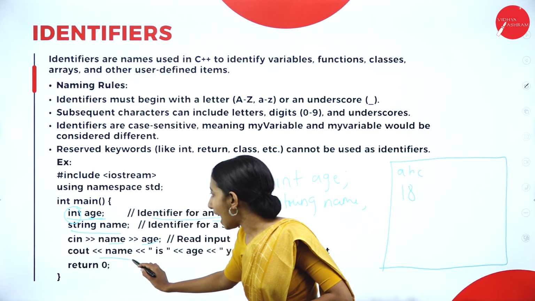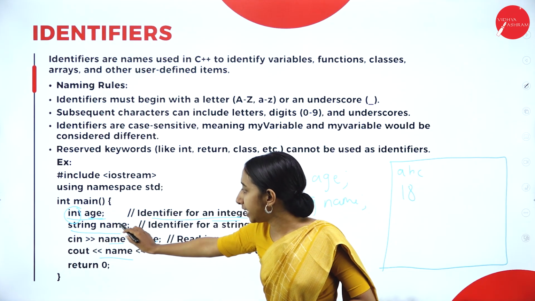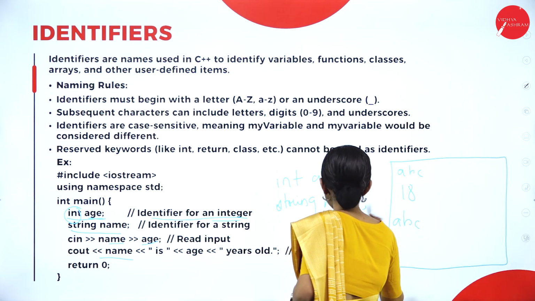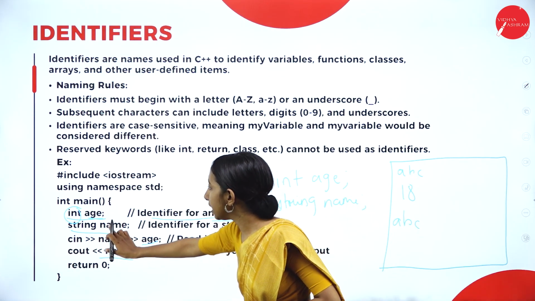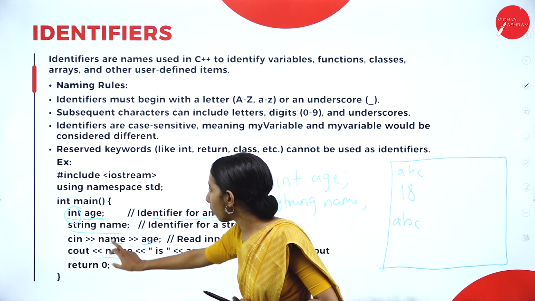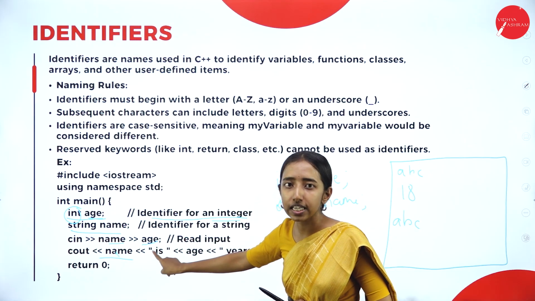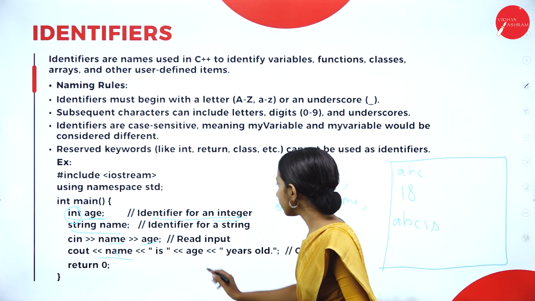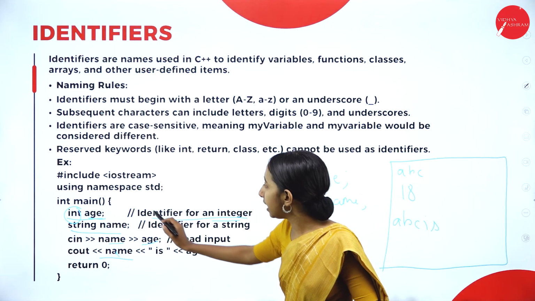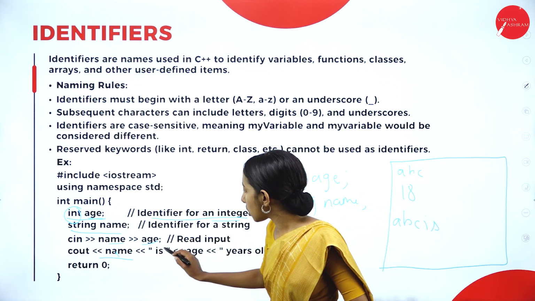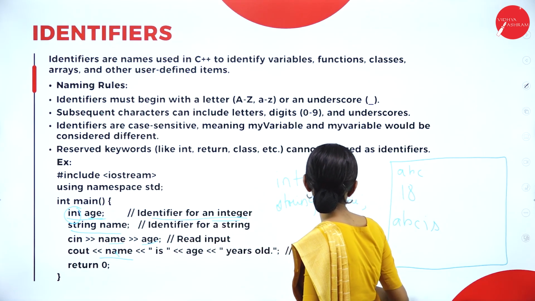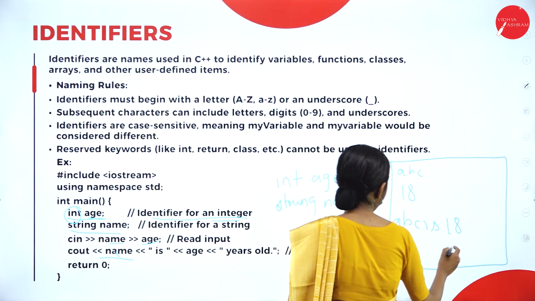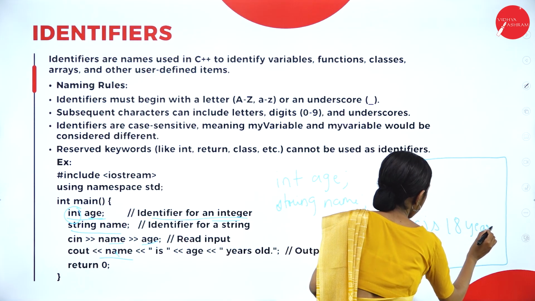So I am directly passing the variable name, which I have given as ABC. Then in double quotes, "is". Then age: I am directly passing the variable age. What the user has given, 18. Then in double quotes, "years old".